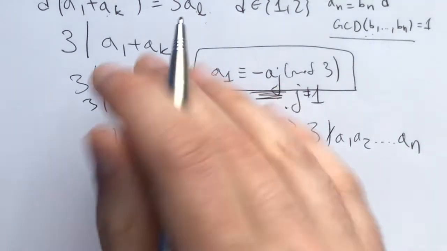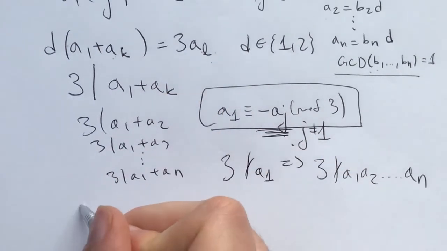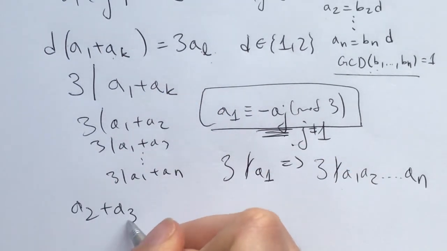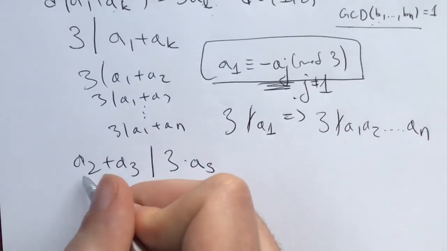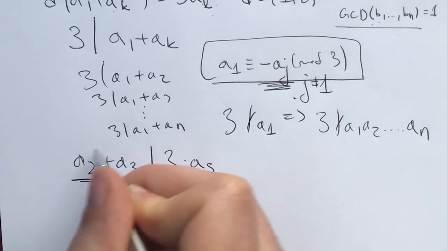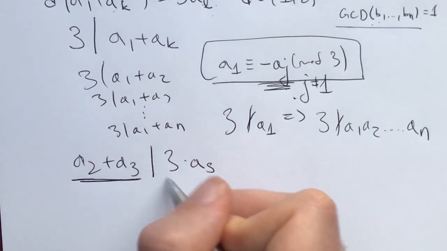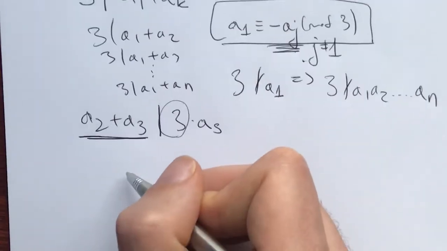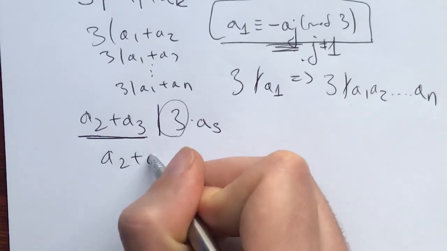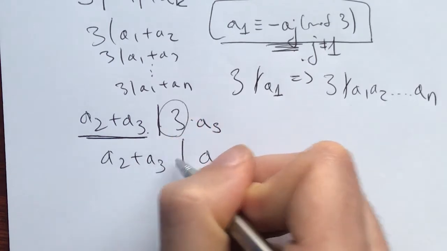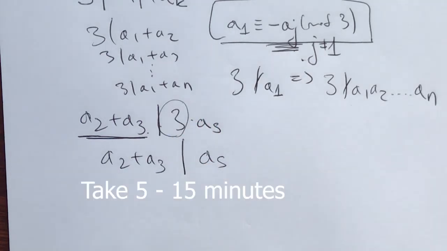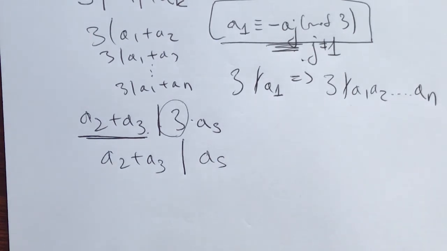Now why does that matter? Well, it matters because if we take a2 plus a3 divides 3 times as, because a2 plus a3 is relatively prime to 3, this means that a2 plus a3 divides as, that we can infer from here. Now with that in mind, I would invite you to take another 5 to 15 minutes and see how far you can push the problem now, given this new insight.